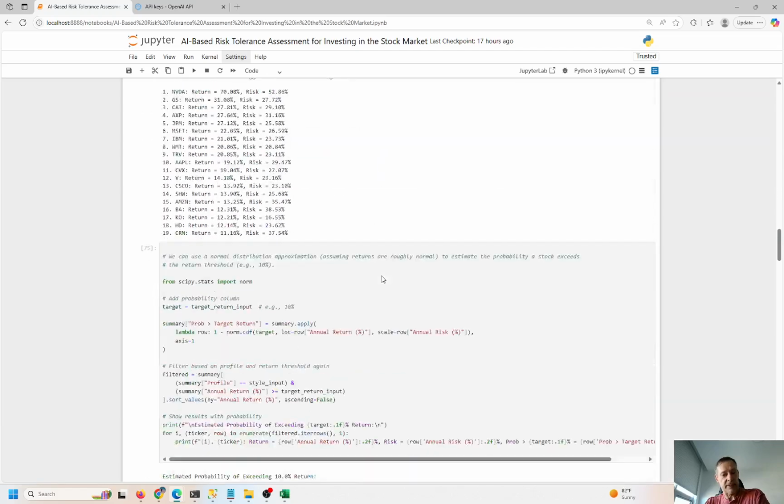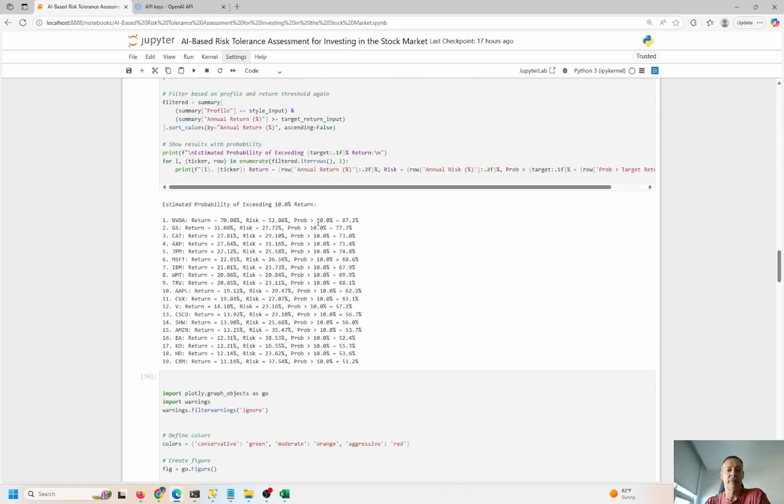And based on that, we can try to understand what is the probability of getting at least that return that we asked for, 10% or greater. Remember, 10% or greater is fine. I'll take more. More is better. And we have, what was it called, aggressive risk style, right?